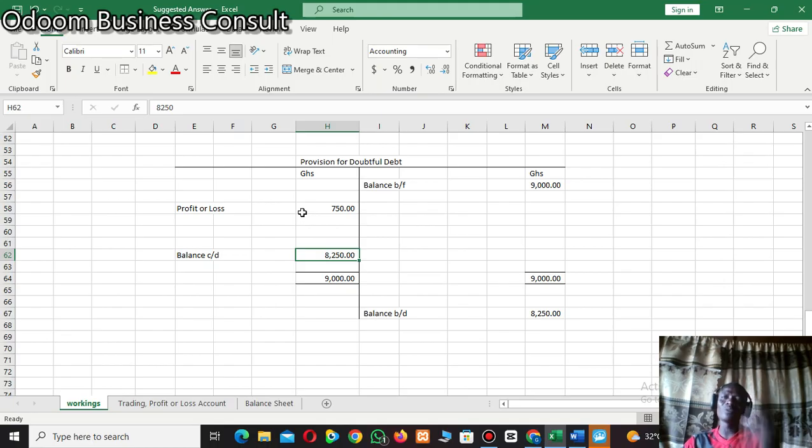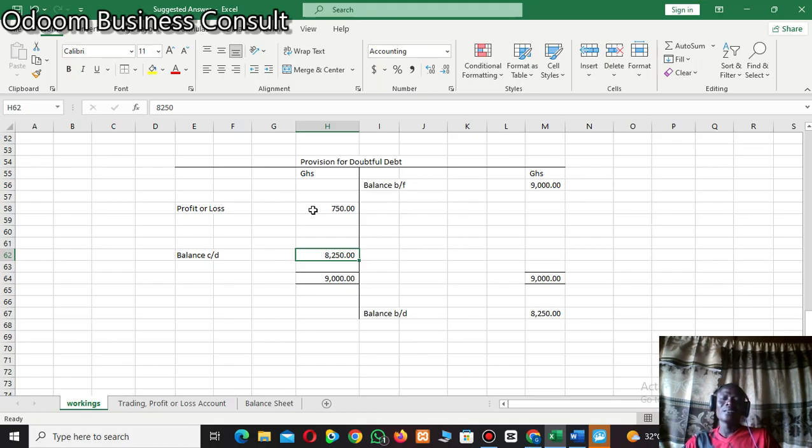It means what we provided for in the previous year has reduced drastically in this current year, so it's a positive figure for us. And here to be taken to the revenue section of the trading profit or loss account. Okay, so once it is being seen at the debit side of the provision for doubtful debt, it means the provision, or the losses that we are anticipating from our debtors, has reduced drastically.